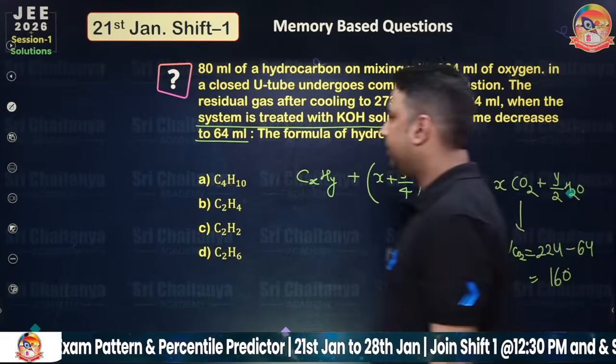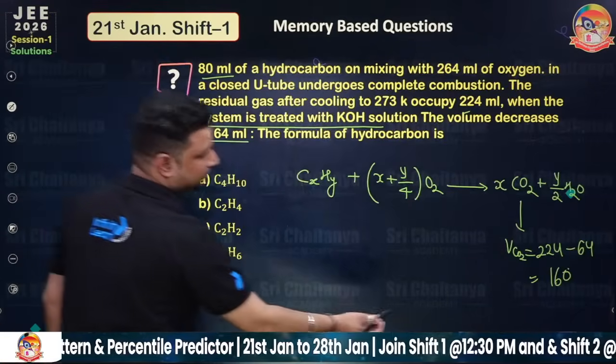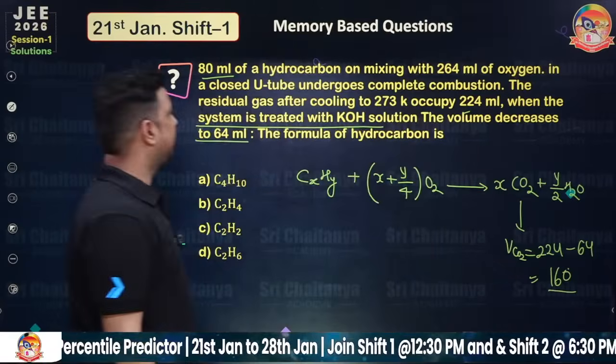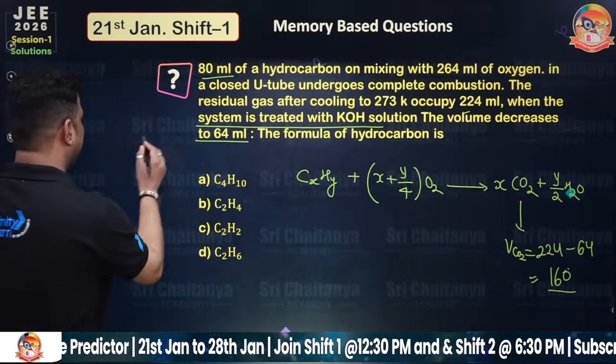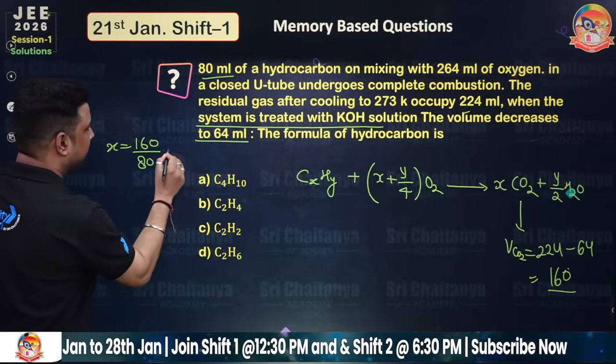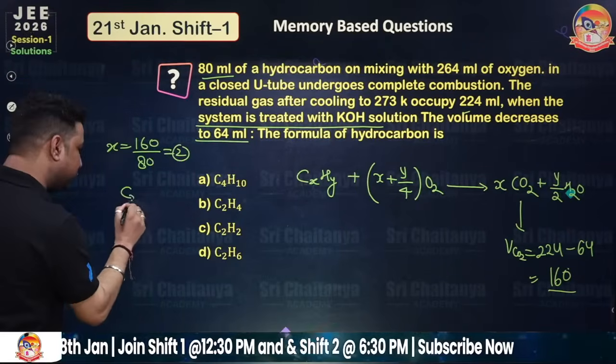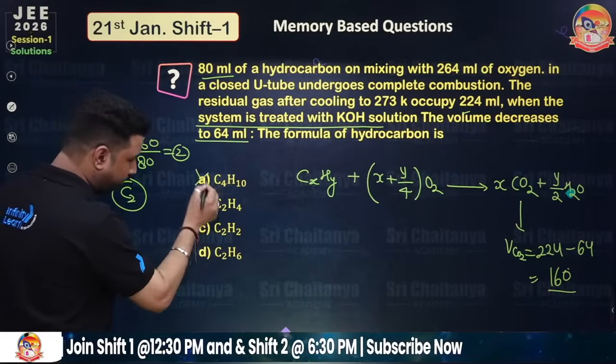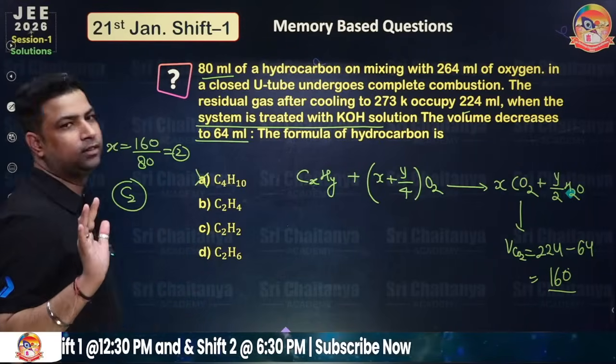Now you can apply common sense. 80 ml produces 160. Okay, so we can say x value will be equal to 160 divided by 80, it would be 2. Means C2 is confirmed. That means option A will be neglected.